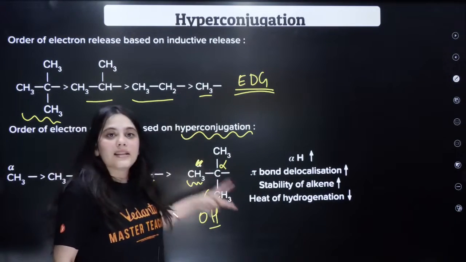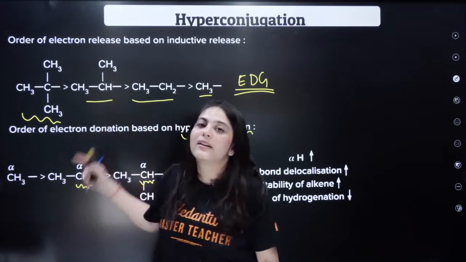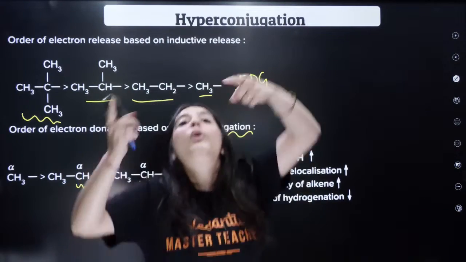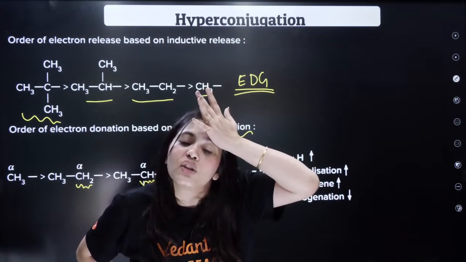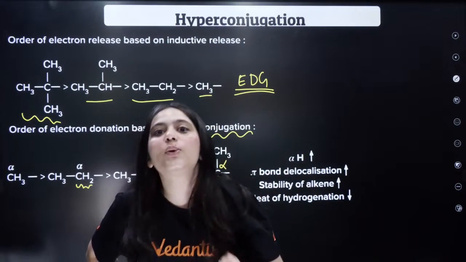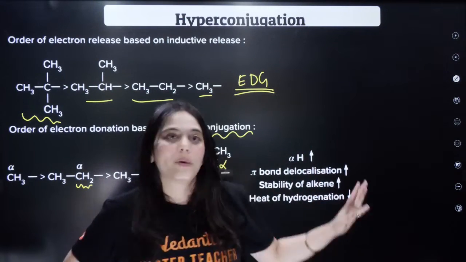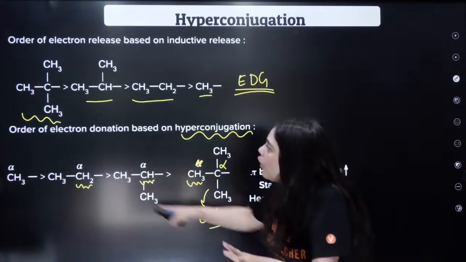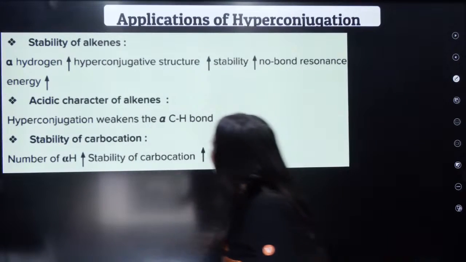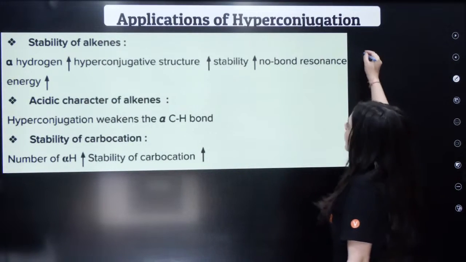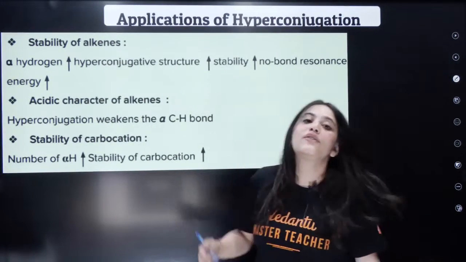So both of these things, that is the plus I effect and the hyperconjugating effect, are actually polar opposite. So ma'am, how will we determine the stability when we are talking about stability order? I will teach you with examples. Without examples, you won't know, but you should know the basics of what is hyperconjugation, right? You understood the basics now? Okay? Now, this is what we're going to discuss, the stability of alkenes.